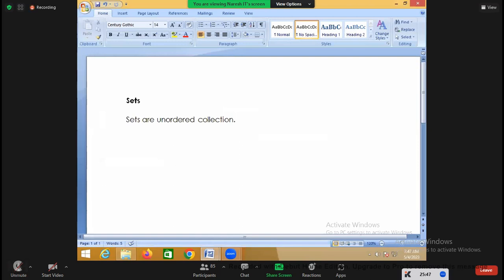Unordered means the order of insertion will not be the same. See, order of insertion will not be the same. That is called which one? Unordered. That is called which collection? Unordered collection.